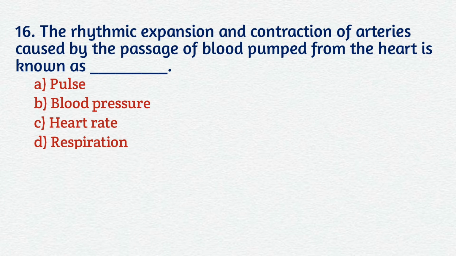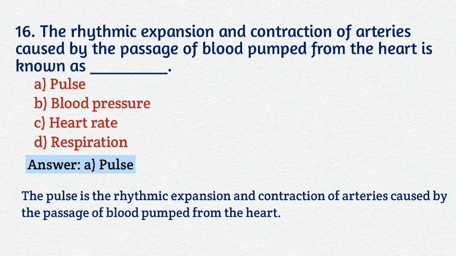Question number 16. The rhythmic expansion and contraction of arteries caused by the passage of blood pumped from the heart is known as A. Pulse, B. Blood pressure, C. Heart, D. Respiration. Your correct answer is A. Pulse. The pulse is a rhythmic expansion and contraction of arteries caused by the passage of blood pumped from the heart.